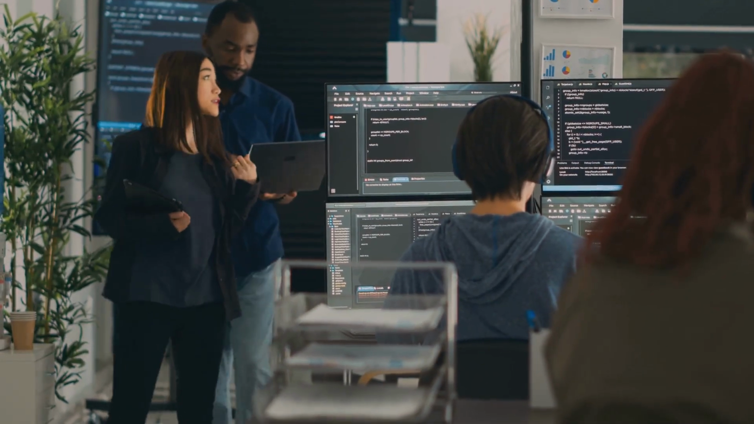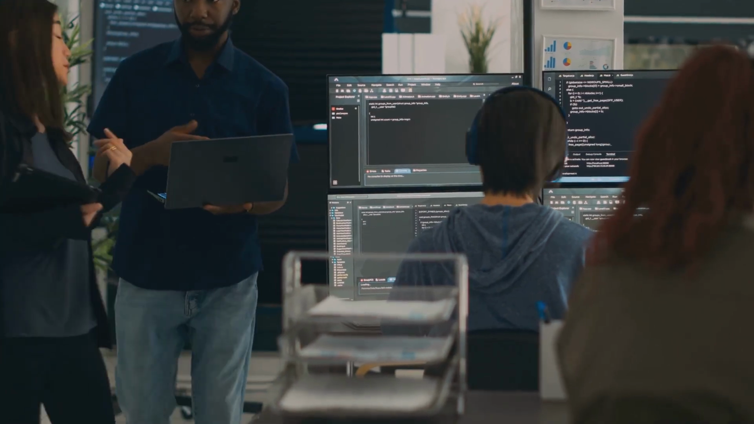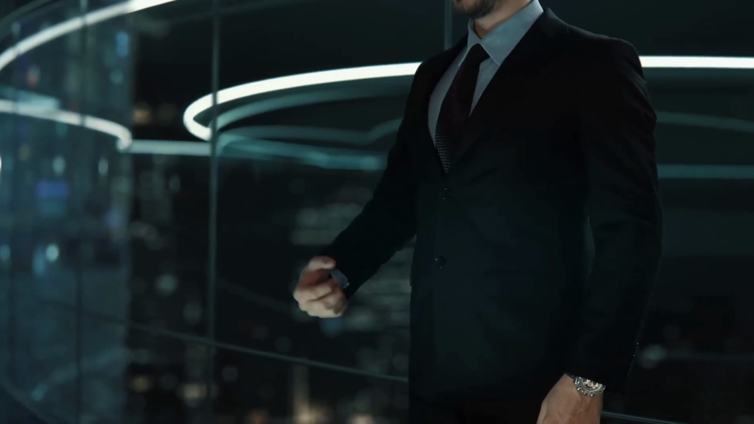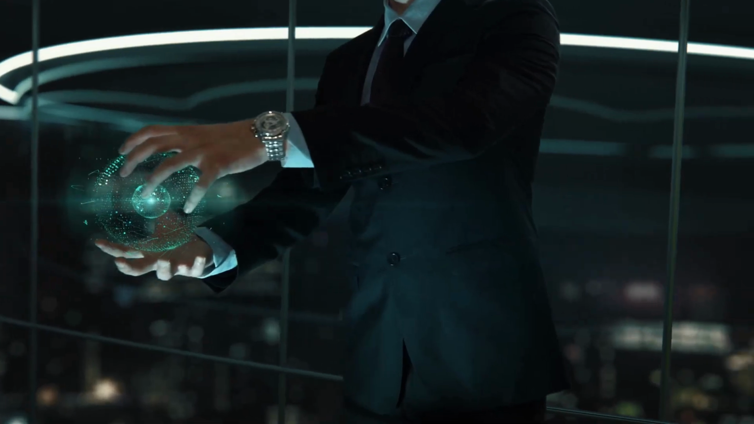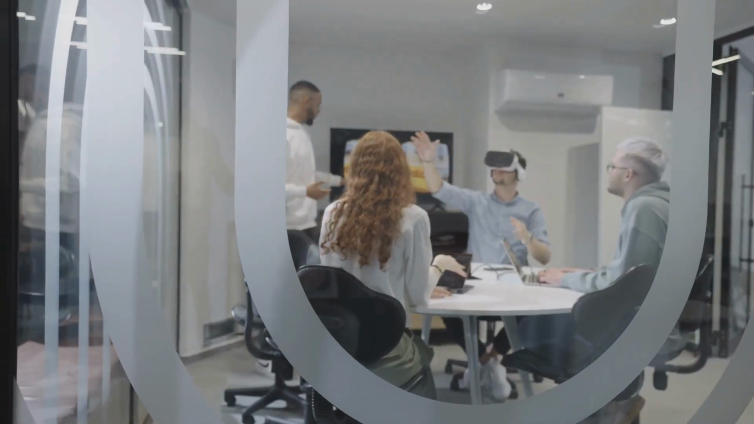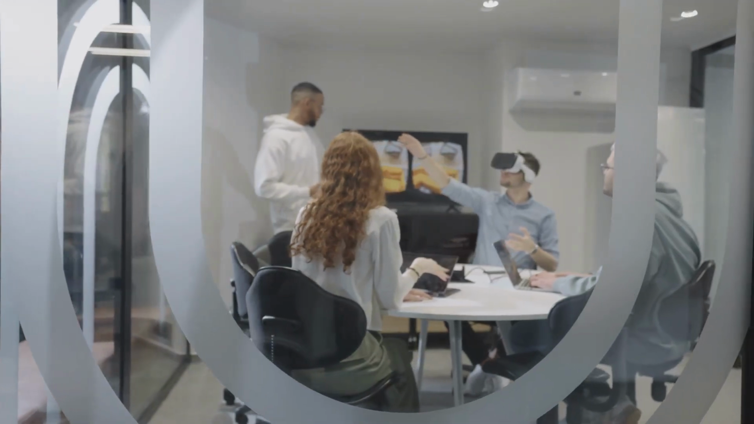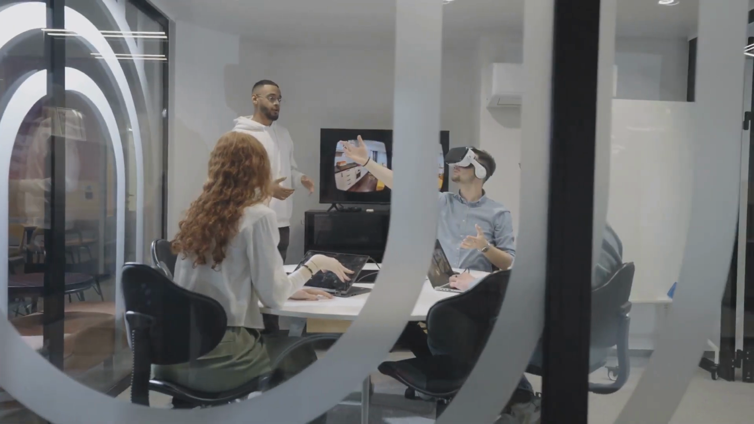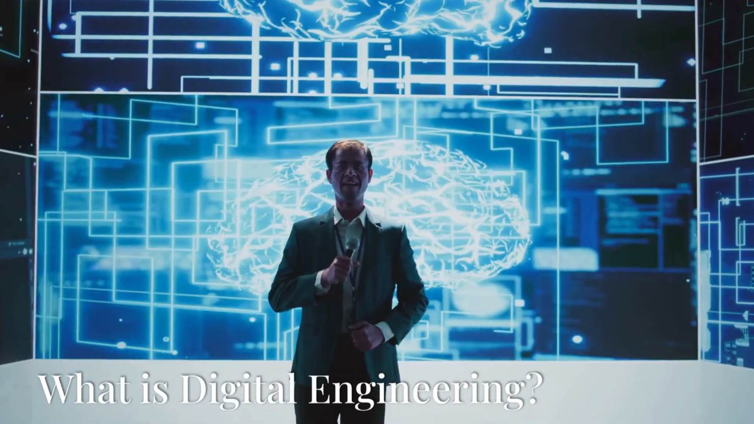Hello everyone, and welcome to this deep dive into the transformative world of digital engineering, digital twins, and digital threads. These concepts are revolutionizing industries by enhancing efficiency, innovation, and connectivity. While each term represents a distinct idea, they are closely related and often work in harmony. Let's break them down and see how they come together to shape the future.